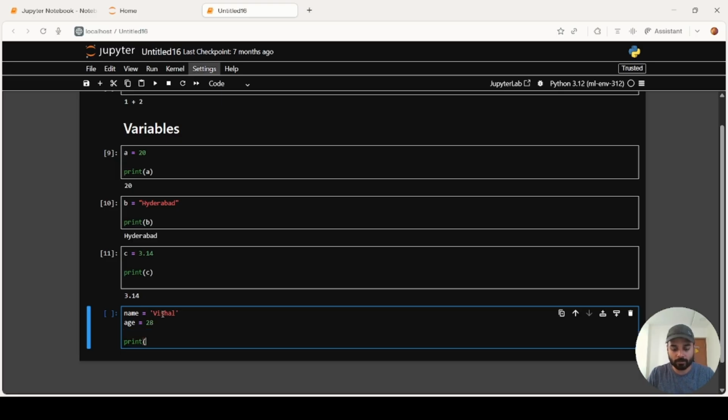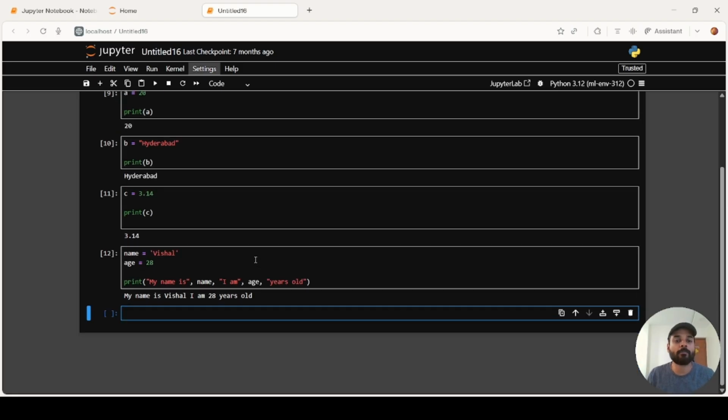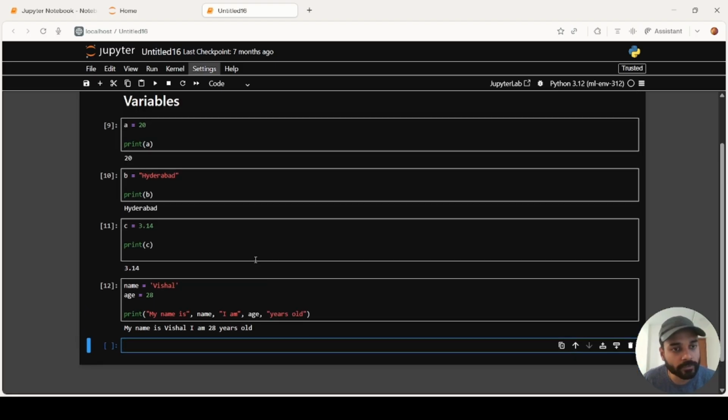Now if I print "My name is", name, "I am", age, "years old". What I did here is combine the concepts of print and variables.